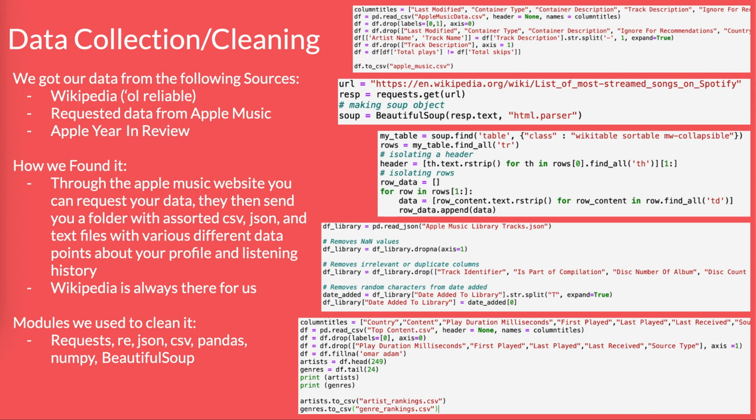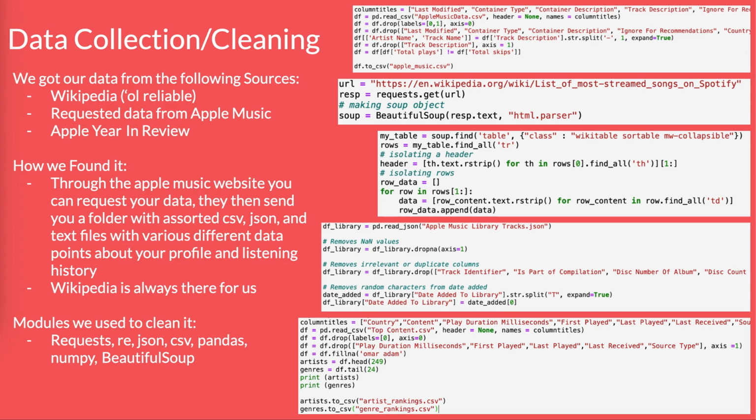Once we got the data, we had to do a little cleaning from it. So we got our data from a bunch of different sources. We got it from old reliable Wikipedia, where they had a table of all of the top streamed songs in the history of Spotify. We also requested all of Juliet's data from her Apple Music profile, and we used a little bit from the Apple Year in Review that they made for her.